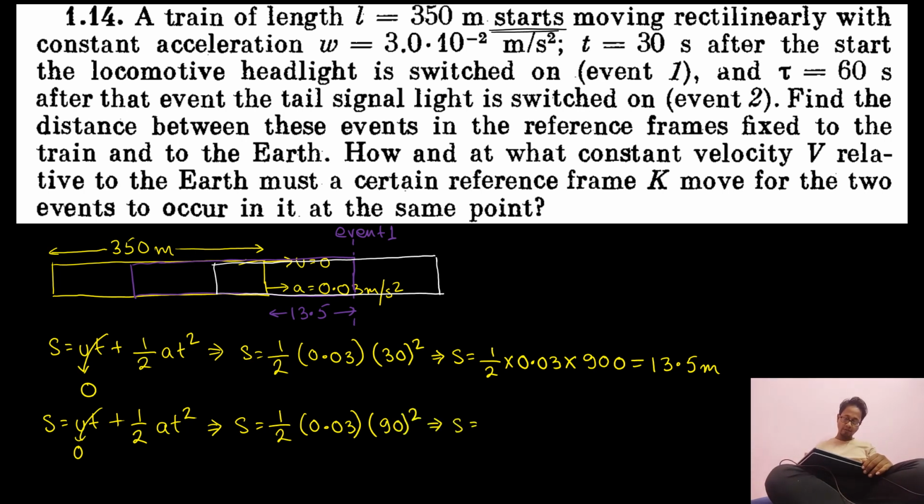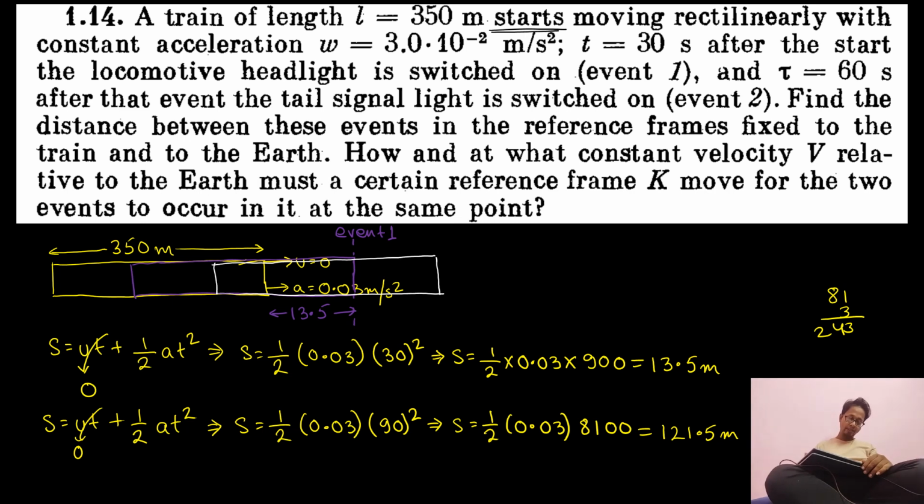So s is equal to half into 0.03 into 8100, or 81 into 3, which is 243. 243 divided by 2 is 121.5 meters. So the distance it moved from the start is 121.5 meters.